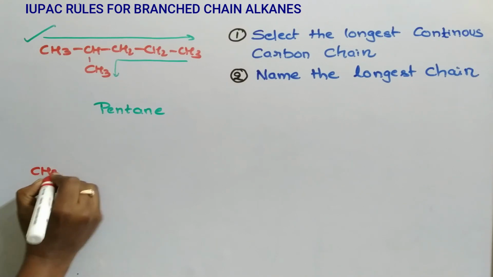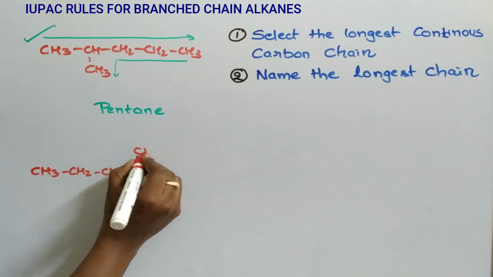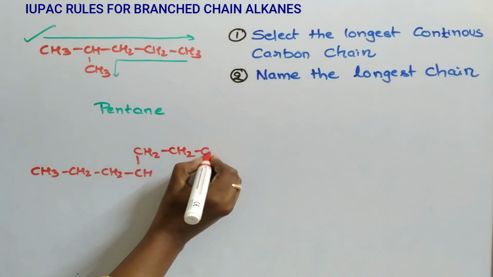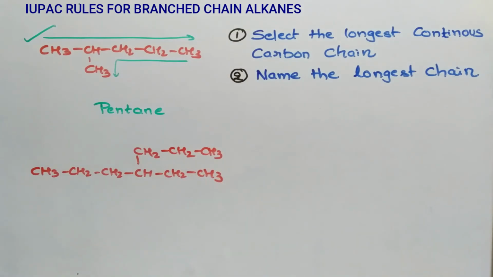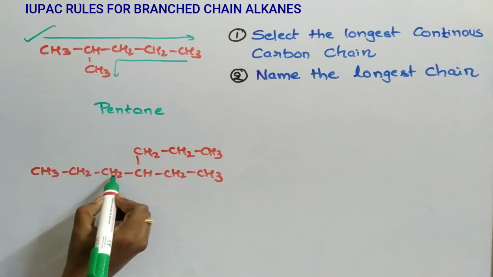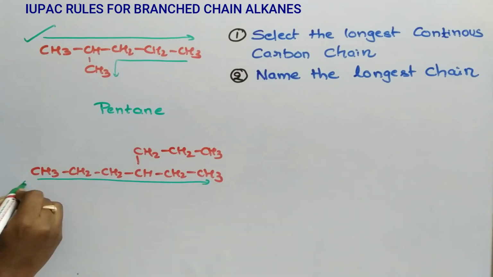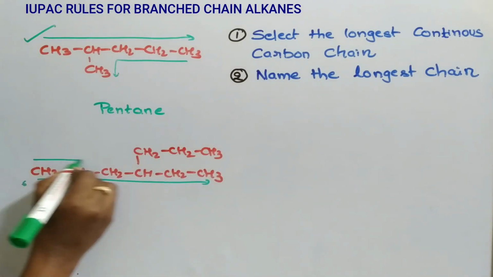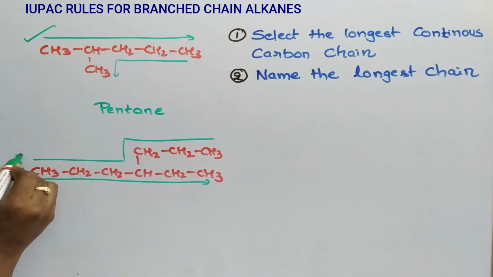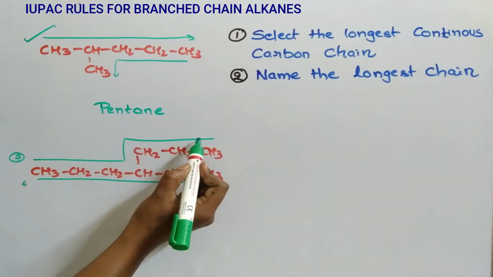See the structure. CH3-CH2-CH2-CH-CH2-CH2-CH3-CH2-CH3. So what is the first rule? Select the longest continuous chain. Count the carbons first: 1, 2, 3, 4, 5, 6. In this direction, it is having 6 carbons. 1, 2, 3, 4, 5, 6, 7. In this direction, 7 carbons. Compared to this, this one is the longest continuous carbon chain.